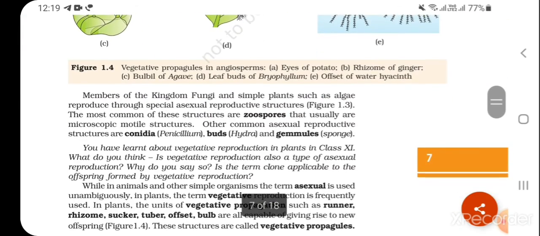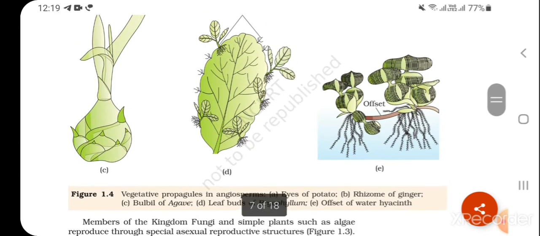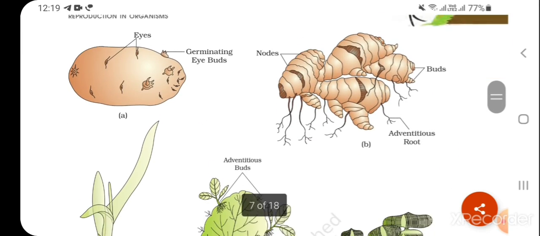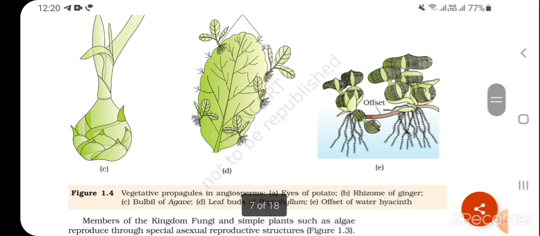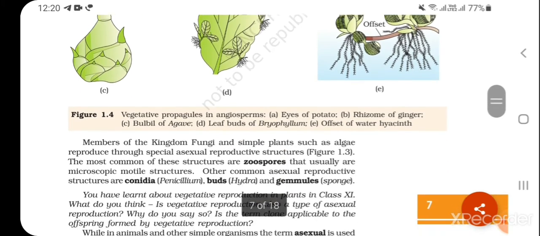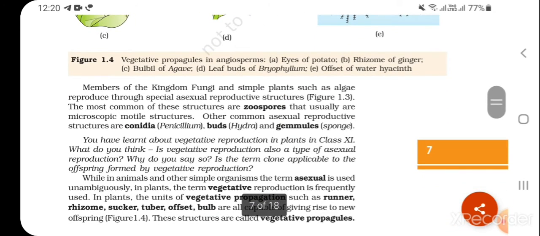Vegetative propagules in angiosperms: eyes of potato, rhizome of ginger, bulbil of agave, leaf bud of bryophyllum, offset of water hyacinth. Members of kingdom fungi and simple plants such as algae reproduce through special asexual reproductive structures. The most common of these structures are zoospores, which usually are microscopic motile structures. Other common asexual reproductive structures are conidia in penicillium, buds in hydra, and gemmules in sponges.